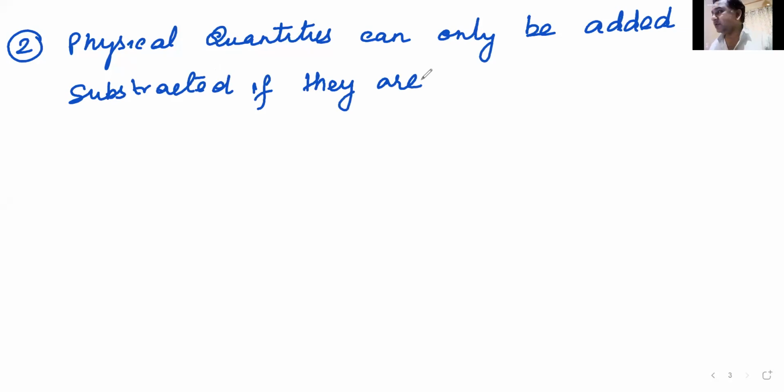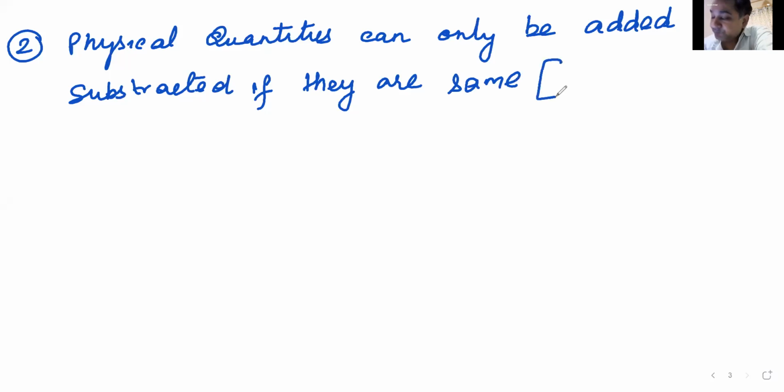I've written half of it. Can anyone complete it? Physical quantities can only be added or subtracted if they are same. We must also add something apart from same.